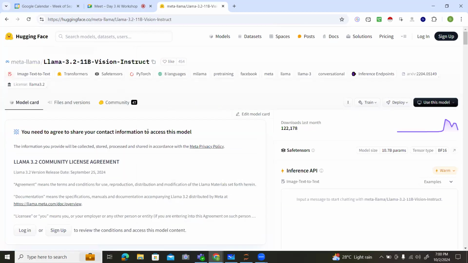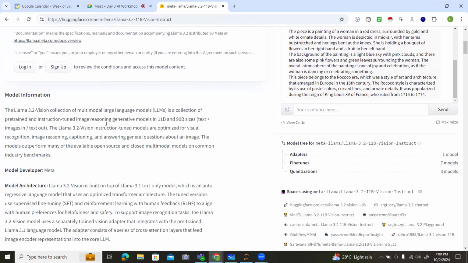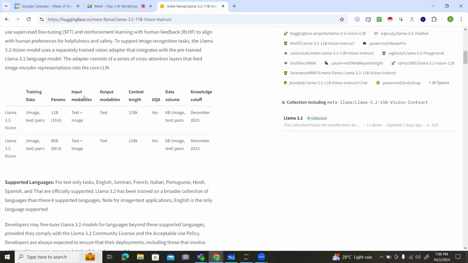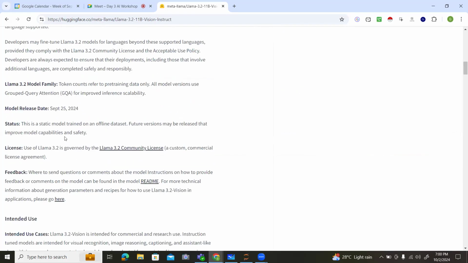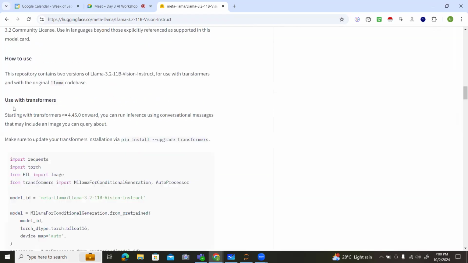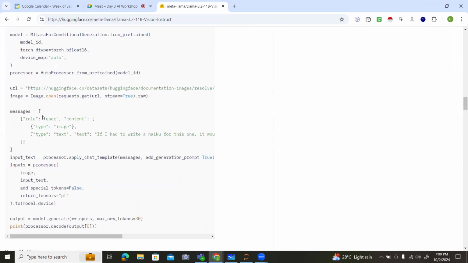If you click on this Llama 3.2, you will get the complete information about this model, how many parameters this model is trained on, and the values of the model also. How you can adjust the values and everything about the model, and you will get the practical implementation code also. That's very important, right? Because as beginners, we are learning AI related concepts.